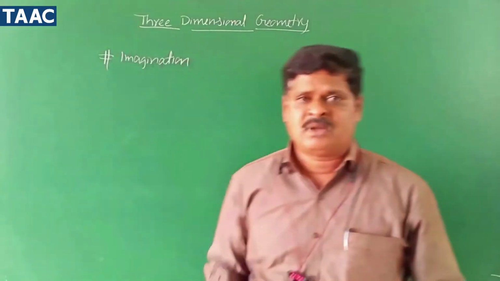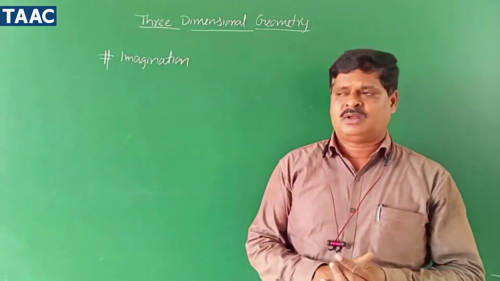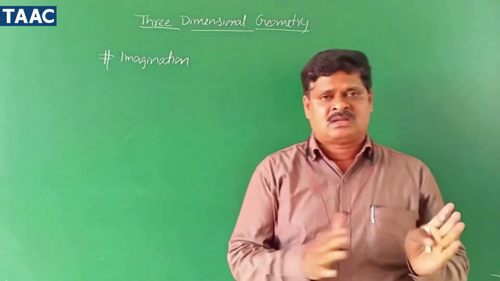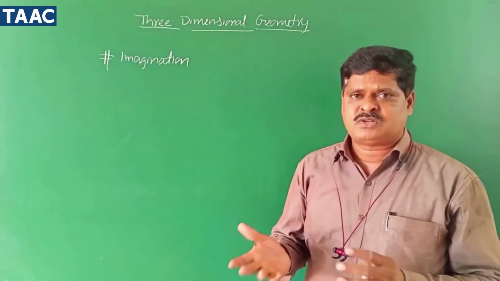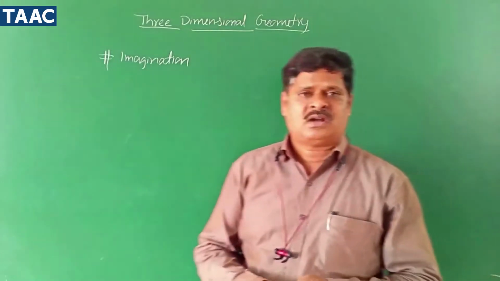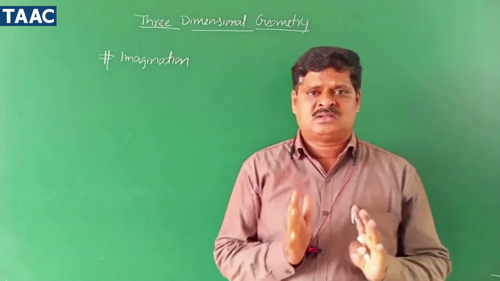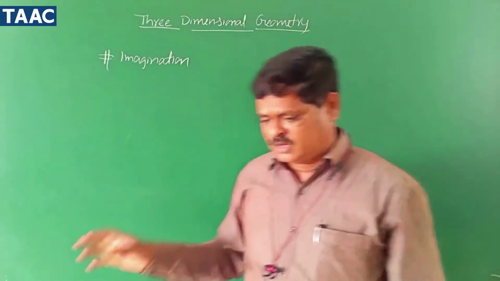Three-dimensional means sometimes we have to imagine the figure, right? Why? Because this is three-dimensional, with the x-axis, y-axis and z-axis. Objects like the cube, cuboid and cylinder are all three-dimensional figures, right? So, some imagination is needed sometimes. Only then can we understand this concept very well.